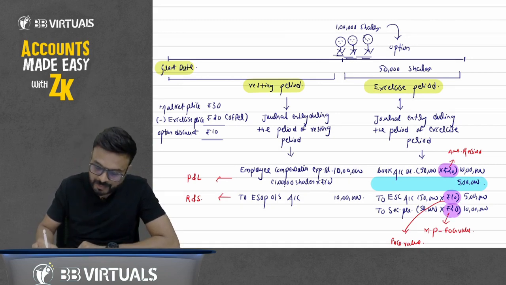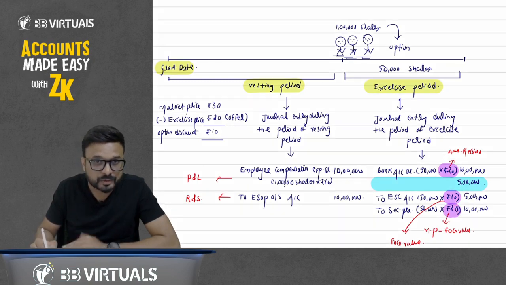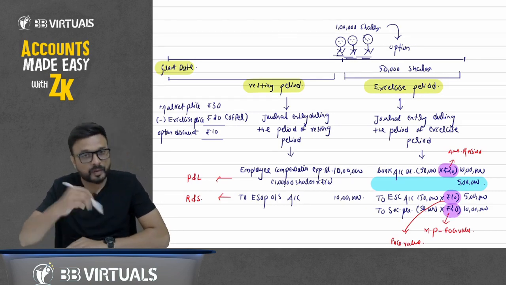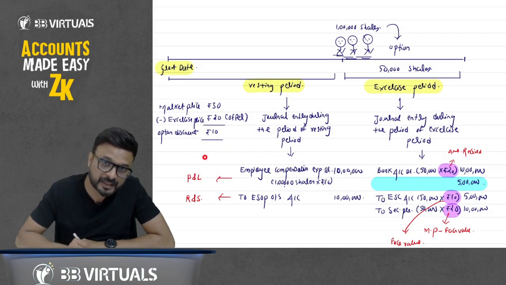You have recorded here 20, and here 10 plus 20, 30, and here you have received 20. So out of 30, how much have you received? 20. So the remaining 10 is what? Discount. For the discount we have already passed the entry in the past, employee compensation expense to ESOP outstanding. So this employee compensation expense we have transferred to the P&L account.